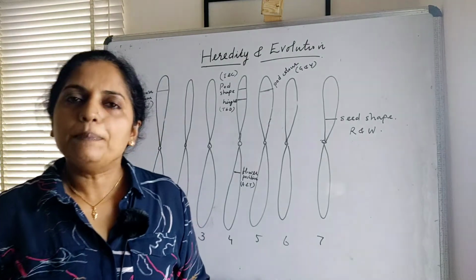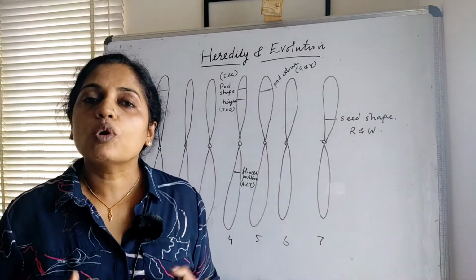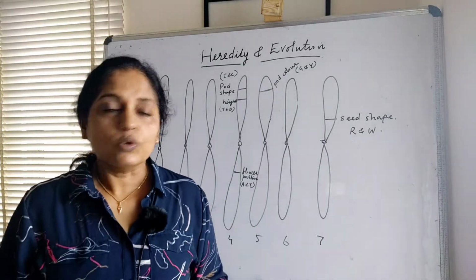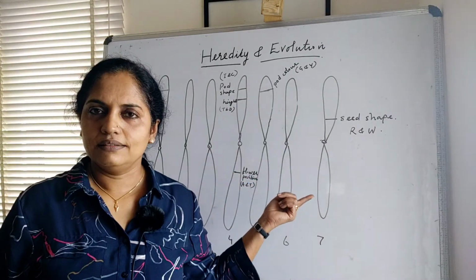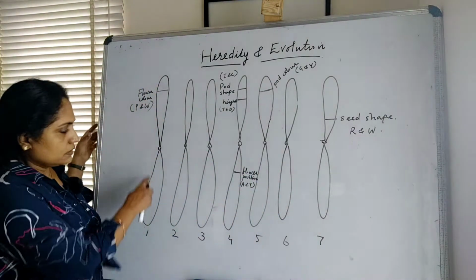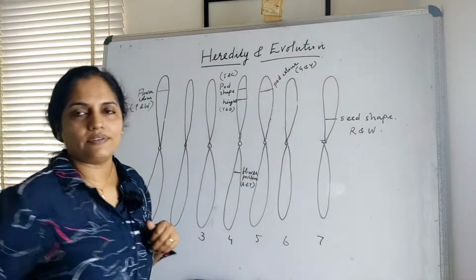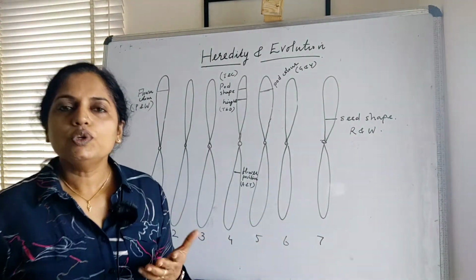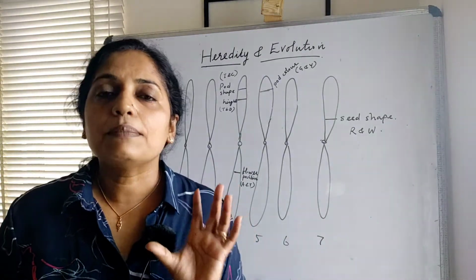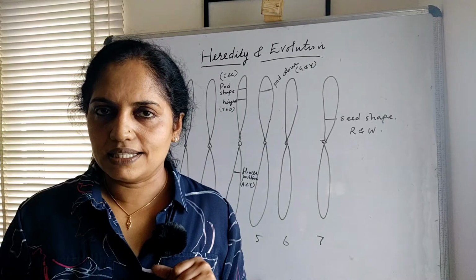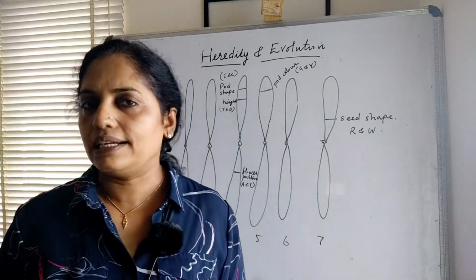In the garden pea plant, there are 14 chromosomes. The chromosomes are in pairs. So, I drew here only 7 out of 14. Look here, chromosome number 1, 2, 3, 4, 5, 6 and 7. I told you Gregor Mendel selected 7 desirable characters for his studies. Which are they? These characters are observable characters.